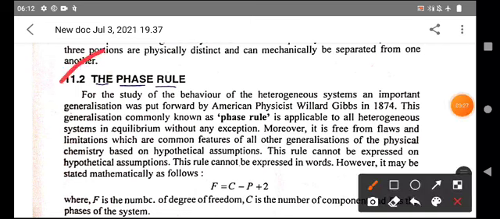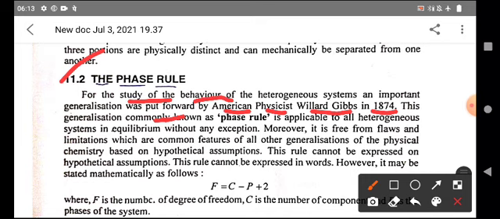Next, the important topic, that is the phase rule. An American physicist, Willard Gibbs, in 1874 put forward an important generalization for the study of the behavior of heterogeneous systems.